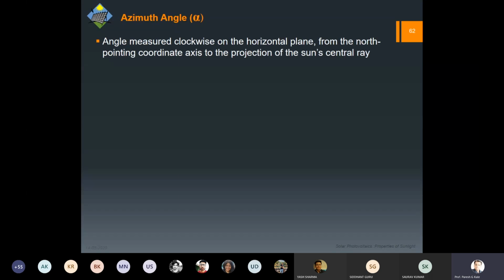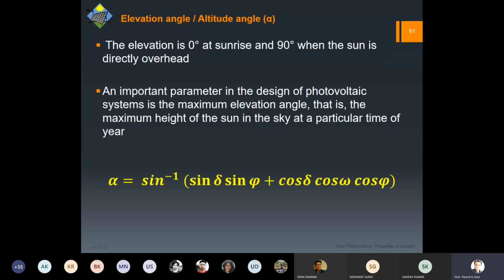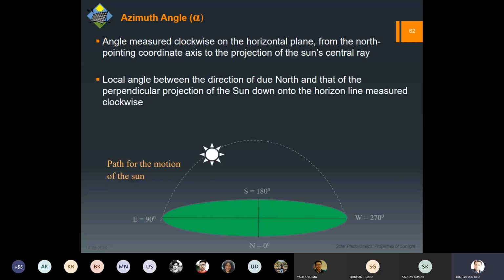Next angle is the azimuth angle. Sorry, I think I had to change the notation for this azimuth angle. Anyway, let us think of the definition first. Alpha we already know, that is the angle of altitude. So when we are talking about the location, we have this 360 degrees on the horizontal plane, when we are seeing it from the top.